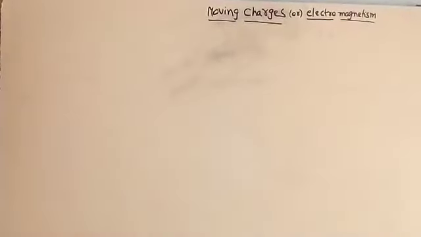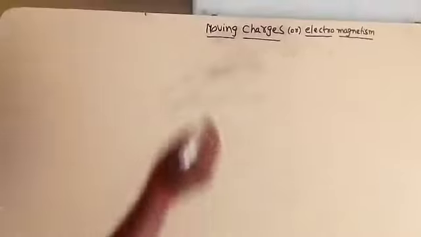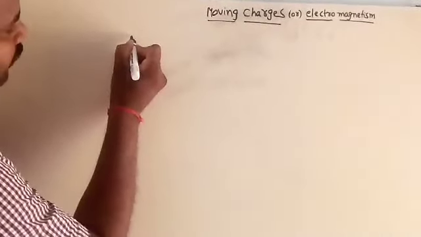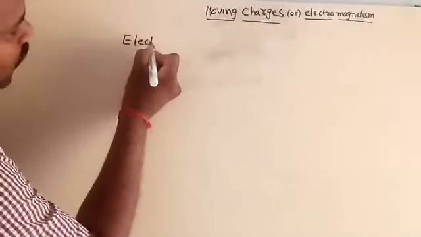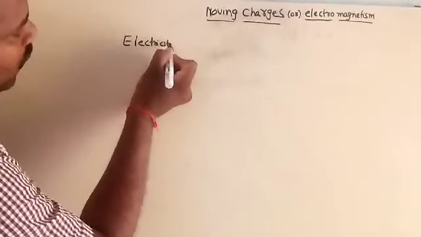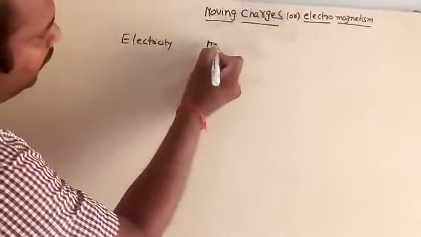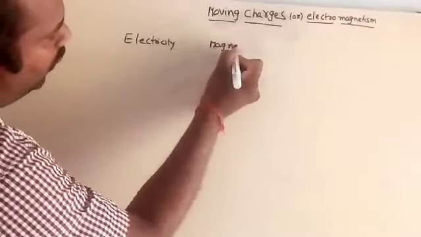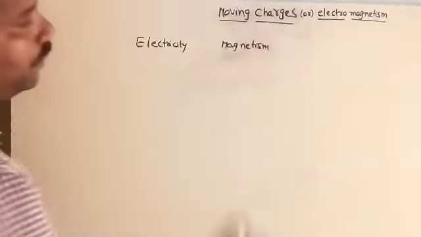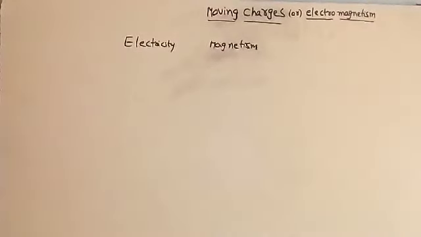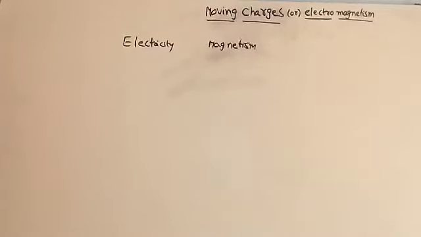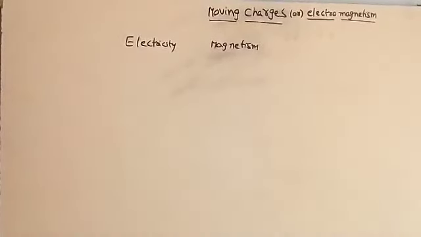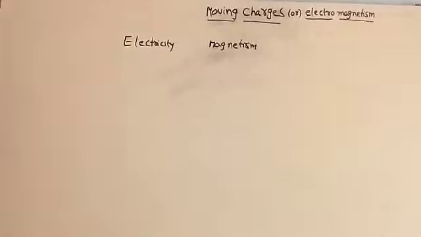See, earlier electricity and magnetism both are separated. Earlier, scientists thought that electricity and magnetism concepts are separated and there is no relation between these two.